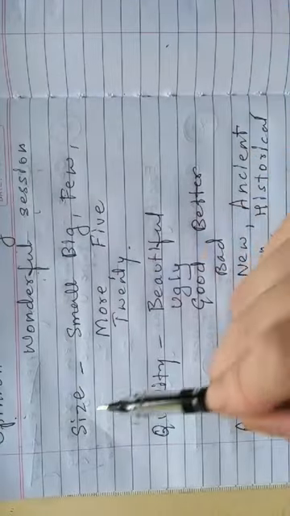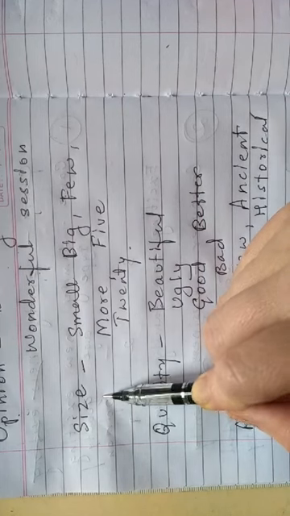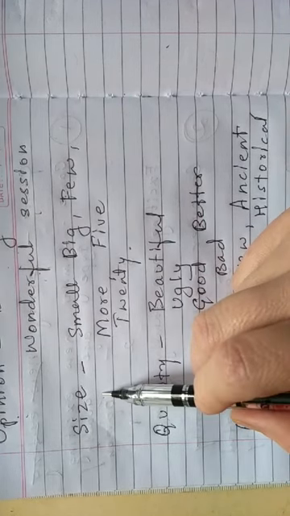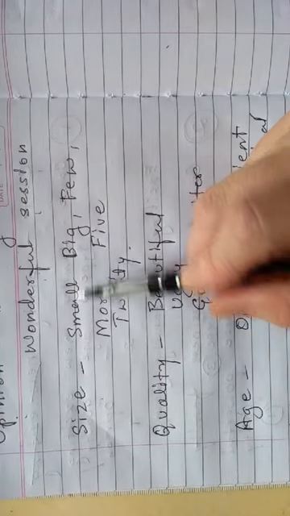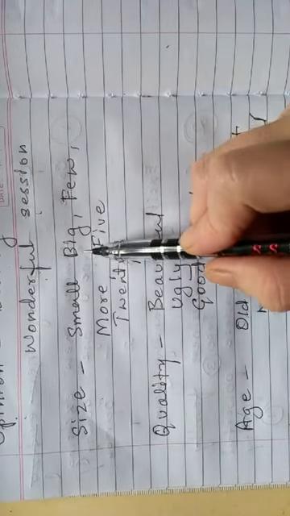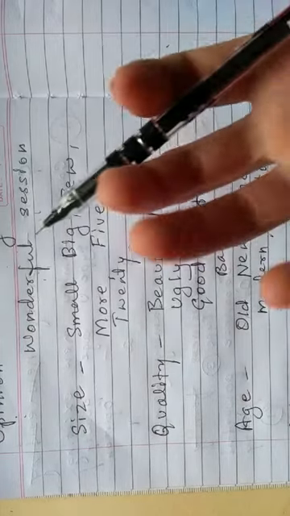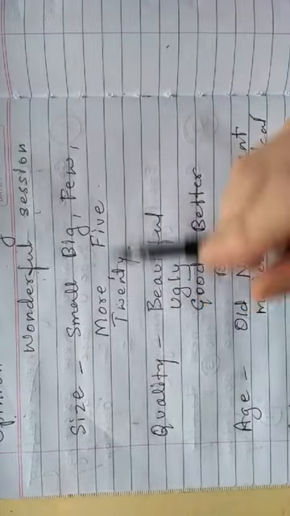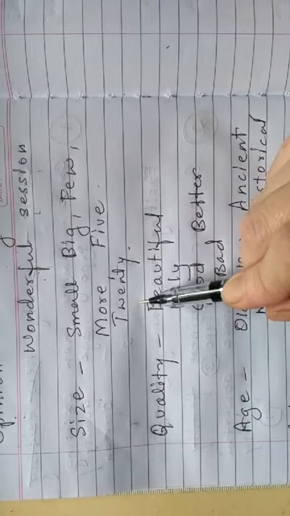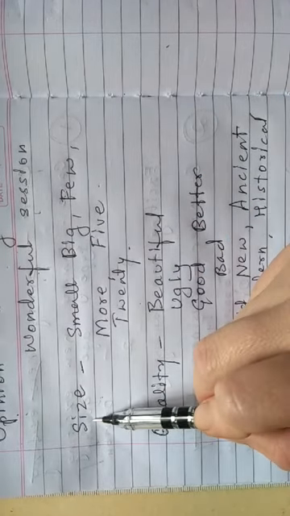Then after opinion, the second adjective is size. Our thing may be small, big, or if it is an uncountable noun, then few, more, like that. Then numbers like 5, 20, all these come under size.